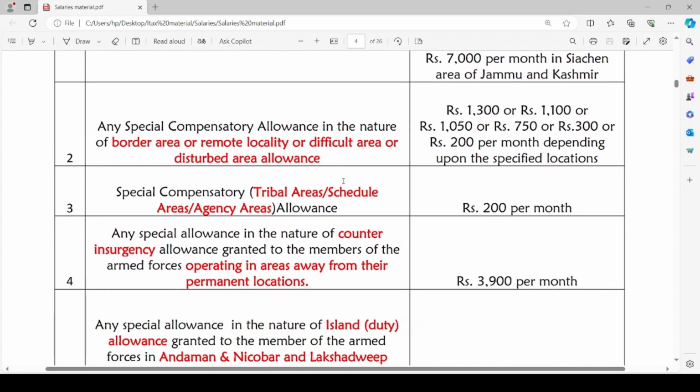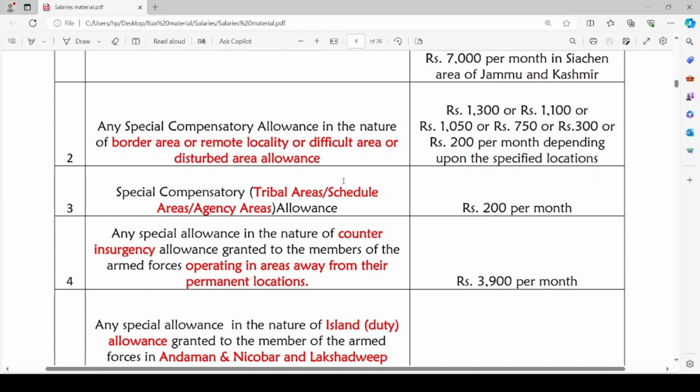Special compensatory allowance in the nature of border area or remote locality or difficult area or disturbed area allowances: rupees 1300 or 1100 or 1050, rupees 750, 300 or 200 per month, depending upon the specified locations, will be the exempt amount. Special compensatory allowance for tribal areas or scheduled areas or agency areas: if employee is serving in these areas, rupees 200 per month is exempt.